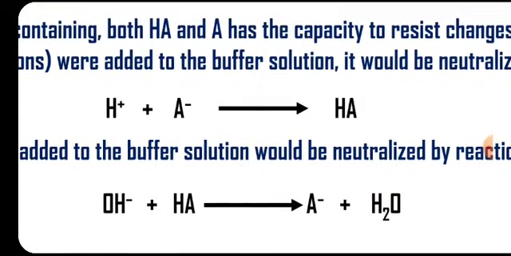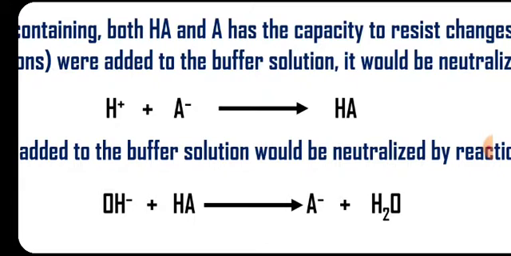See the magic of the system: this is the buffer which contains these two chemicals, weak acid and conjugate base. What do we see in this diagram? That there is formation of HA, there is formation of A minus. This means that even if there is addition of acid or base, these acids and bases are neutralized to form weak acids and conjugate base.